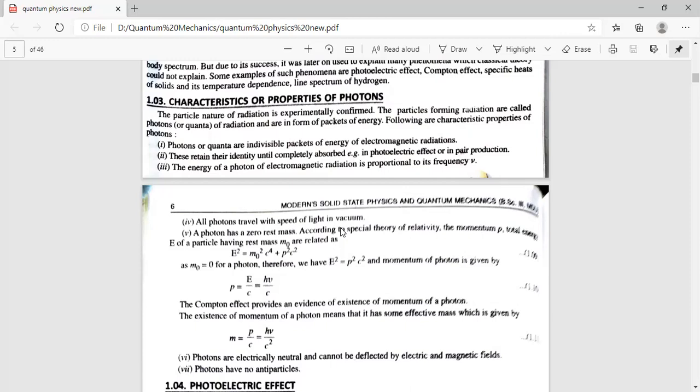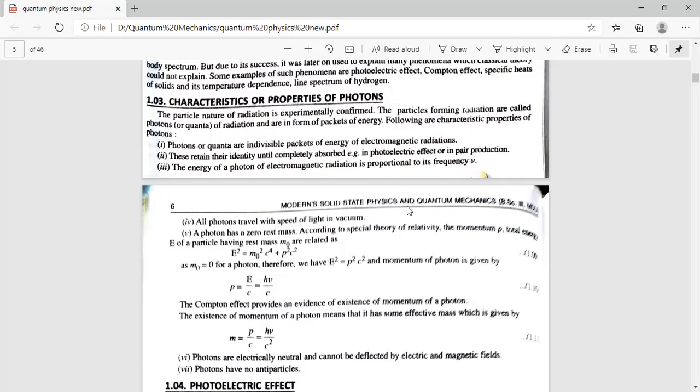Then we have seen the different properties of photons. Photons show dual nature, particle nature as well as wave nature. When we study the photoelectric effect or Compton effect, we say photons behave as particles. When we study interference, diffraction, polarization, etc., then we say that photons behave as a wave. So photons have dual character.